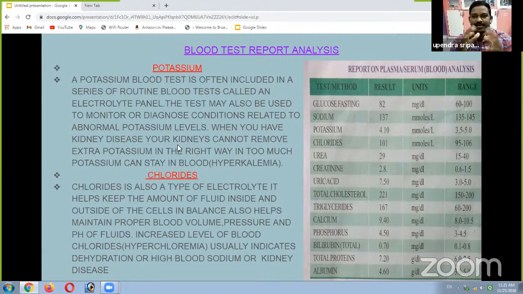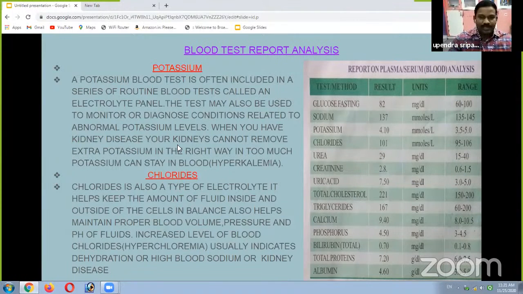Here, excess pigments, excess minerals, excess items and excess nitrogenous compounds are filtered by our kidney. Our kidney not only filters excess items, but it can also reabsorb the useful items and give them back to the blood. So our kidneys not only filter and send out the waste products, but also reabsorb the useful items.